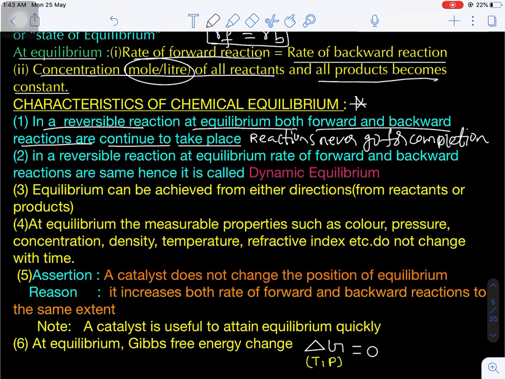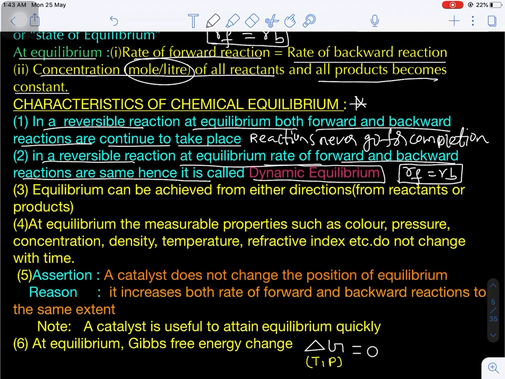Now the second point: in a reversible reaction at equilibrium, the rate of forward reaction is equal to the rate of backward reaction, RF equals RB. That's why this equilibrium is also known as dynamic equilibrium. What is the definition of dynamic equilibrium? It is the equilibrium where the rate of forward reaction and the rate of backward reaction are both equal. Okay.